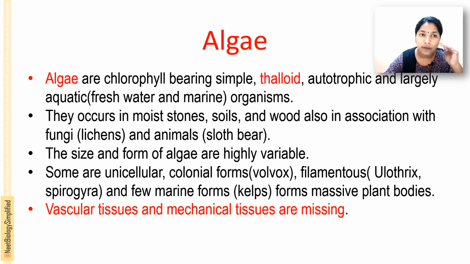Their size and forms are highly variable: unicellular forms, colonial forms like Volvox, filamentous forms like Ulothrix and Spirogyra, as well as massive plant bodies in marine forms such as kelps. Important point: vascular tissue and mechanical tissues are missing.